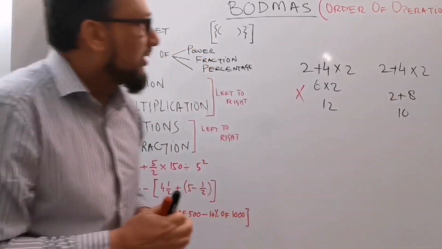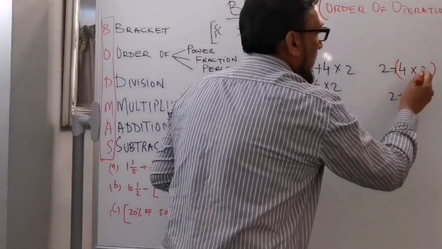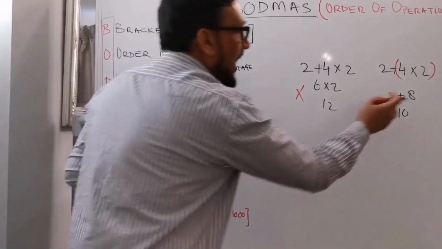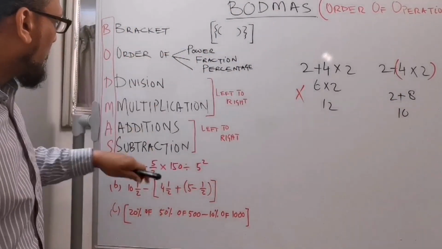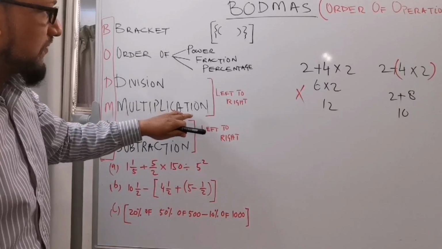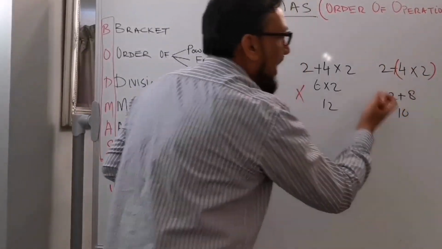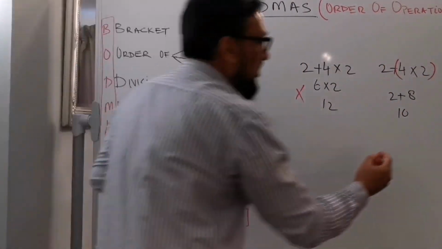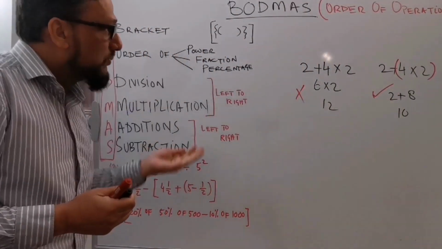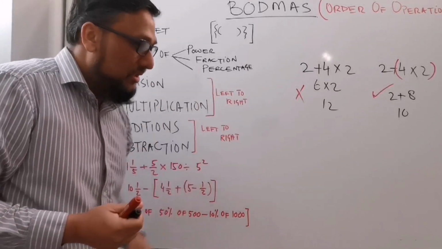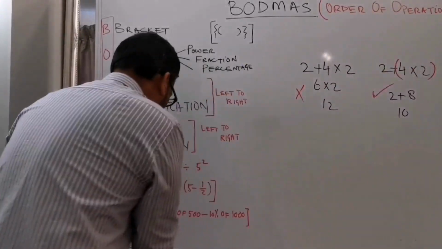And in the second example, first I did 4 times 2 is 8 and 8 plus 2 is 10. If you go by BODMAS, it says first you need to do times, multiplication, and then you need to add. So 4 times 2 is 8 and then plus 2, which is 10. So this answer is right. As per BODMAS, we need to take a couple more examples. So the first example I'm going to take